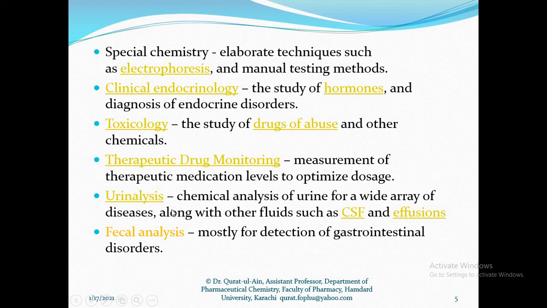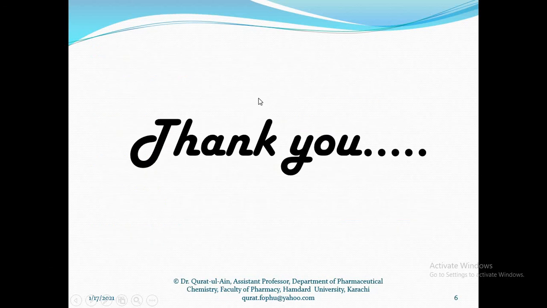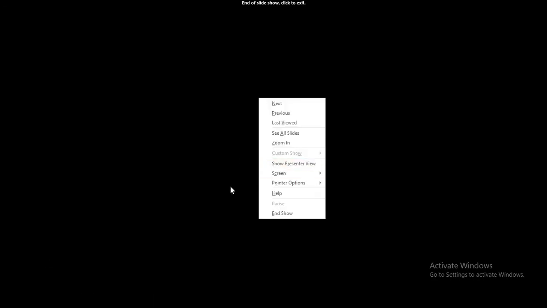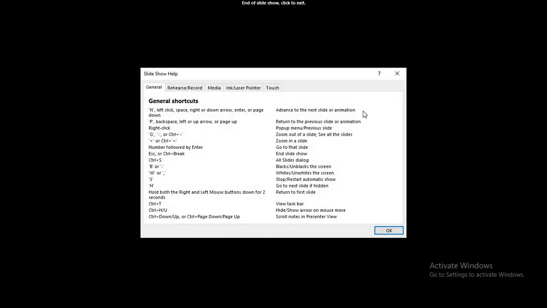Urine analysis is important for different diseases, because a lot of secretory products and metabolic precursors are present in the urine. By the concentration of these metabolic products, we can identify the presence of a disease in the human body. And the last one is fecal analysis, in which we analyze gastrointestinal disorders. So this was the whole of today's lecture: what clinical chemistry is, and how